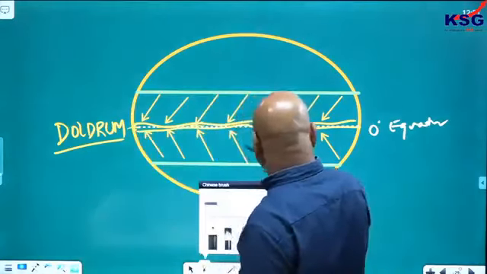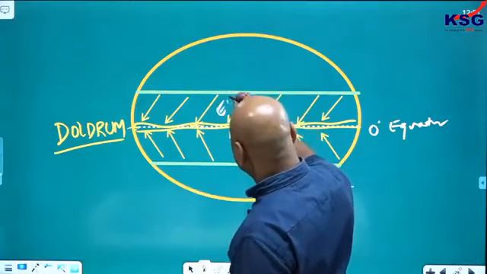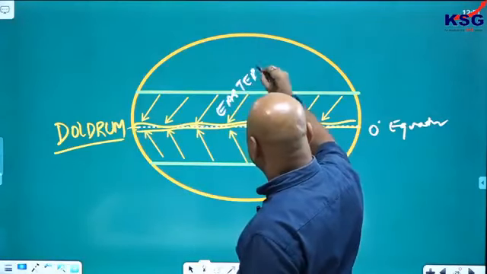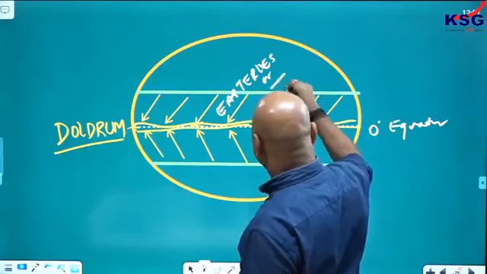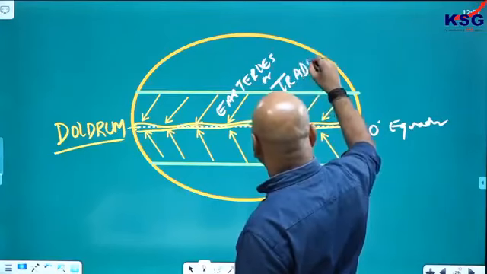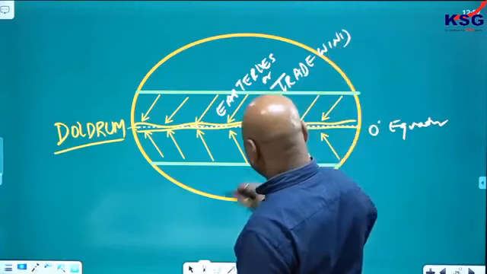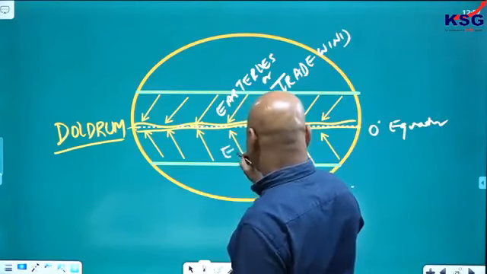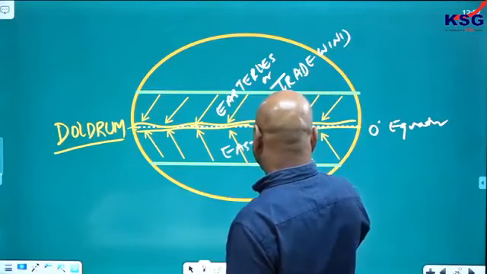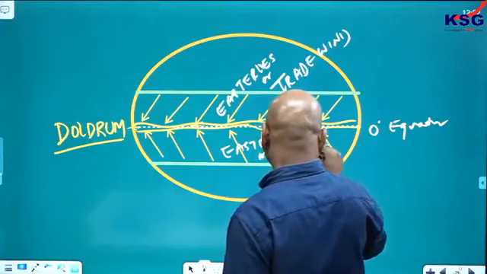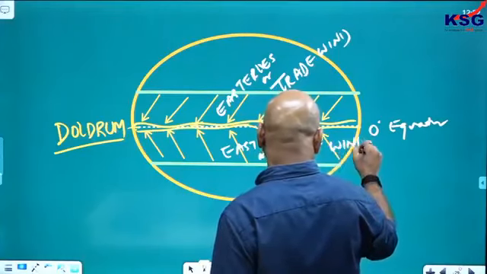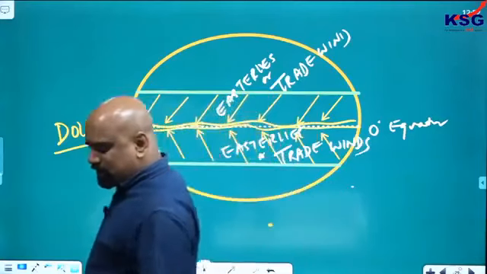This is the easterlies or trade wind. This is also the easterlies or trade wind. Easterlies or trade winds from both the hemispheres meet here.